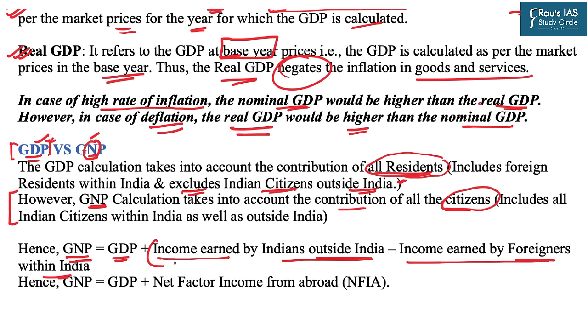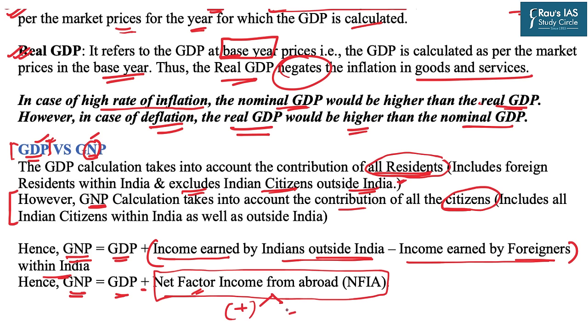And this is known as the net factor income from abroad. Hence, GNP, that is gross national product, is the GDP plus net factor income from abroad. Now, this net factor income from abroad can also be positive, can also be negative. That is why GNP can also be higher or lower than the GDP, depending upon whether we have a positive value of net factor income or a negative value of net factor income.